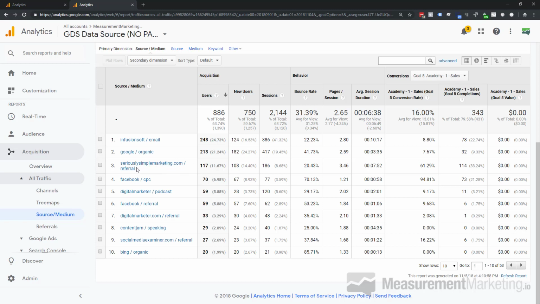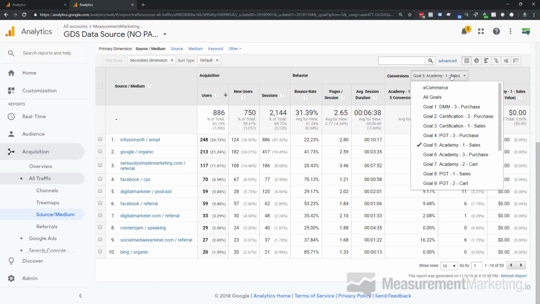But really the big winner is this traffic source and this traffic source. So we've got a paid Facebook campaign that is pushing people to the Academy sales page. That's why that should be so high, because that's the lander for this campaign. But we also have referral traffic coming in from our sister site over at Serious and Simple Marketing that brings in people directly. We have Social Media Examiner.com that is bringing in traffic as well. And some of that's converting. So you can get an idea of how well this converts for awareness of the Measurement Marketing Academy as a product.